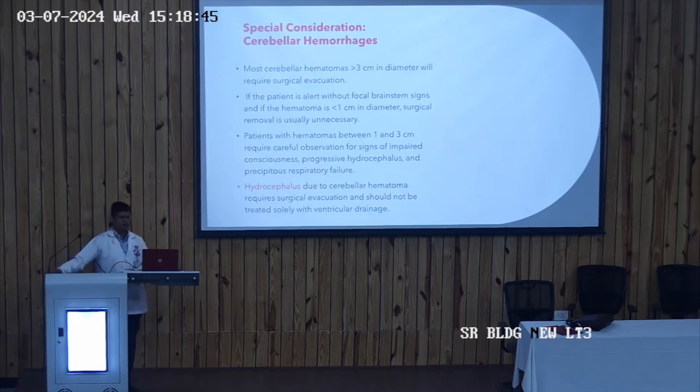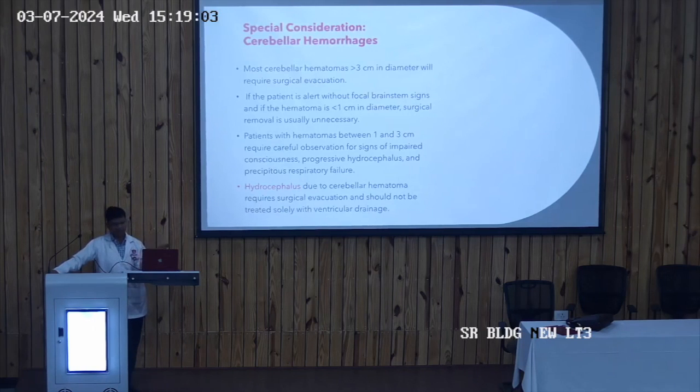And one important thing regarding the cerebellar hemorrhage. You all know that the cerebellum has two cerebellar hemispheres which are joined together by the vermis, and this cerebellum lies in a closed space because there is limited space available for expansion.